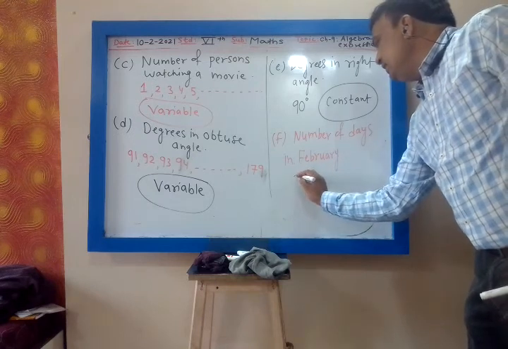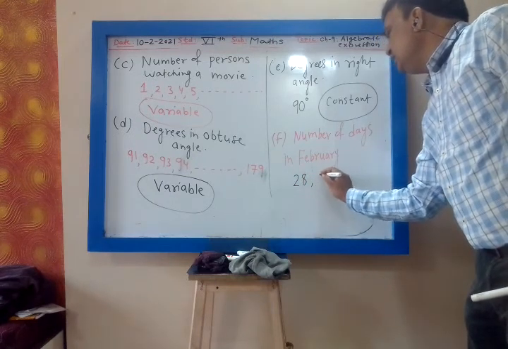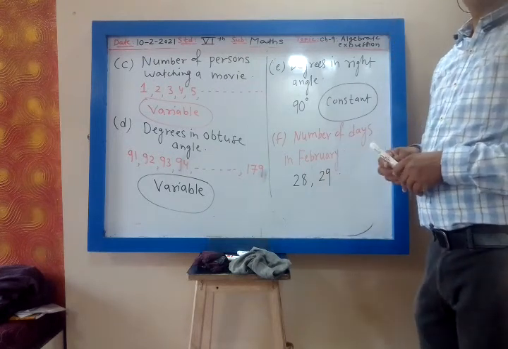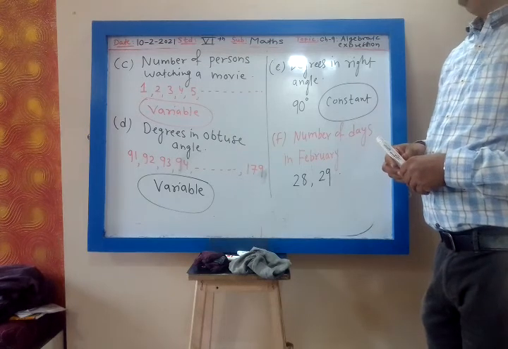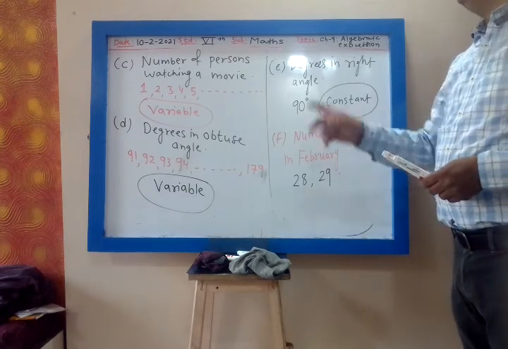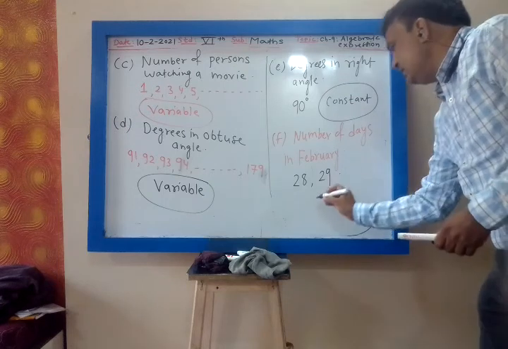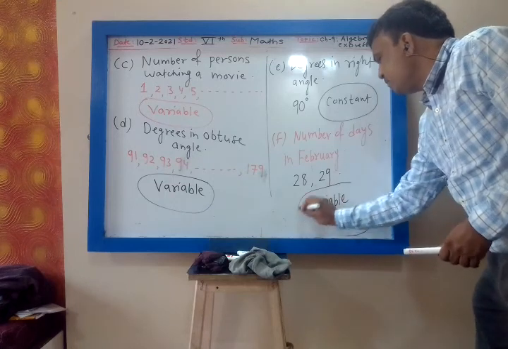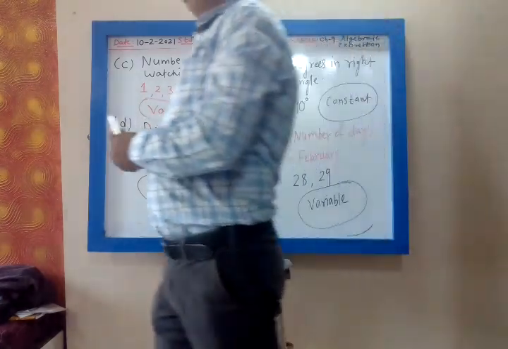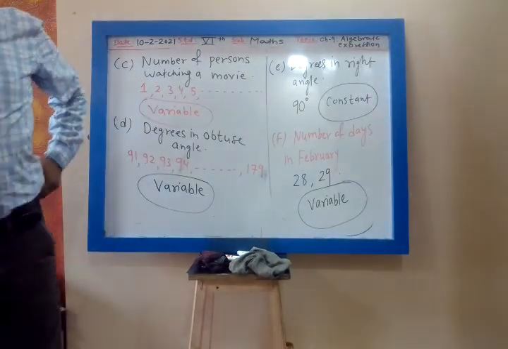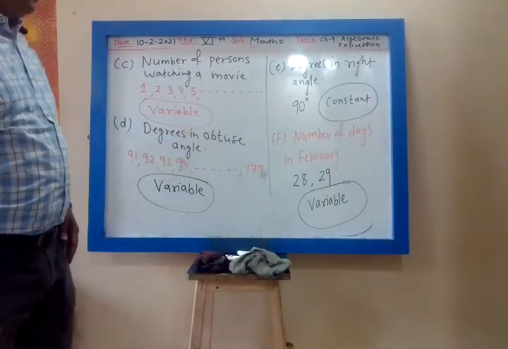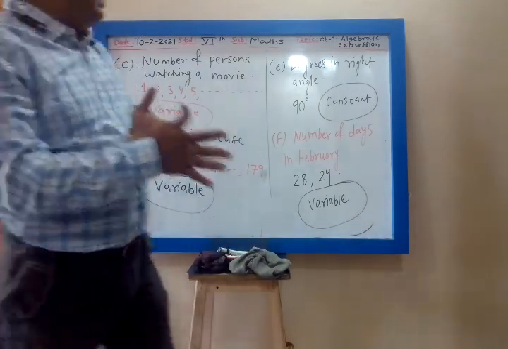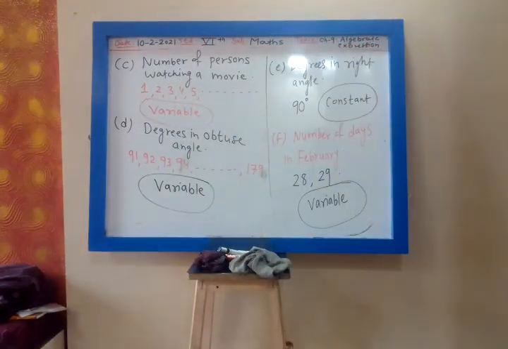So either it will have 28 days or 29 days. So whenever there is more than one value, it is called variable. So this statement is variable.